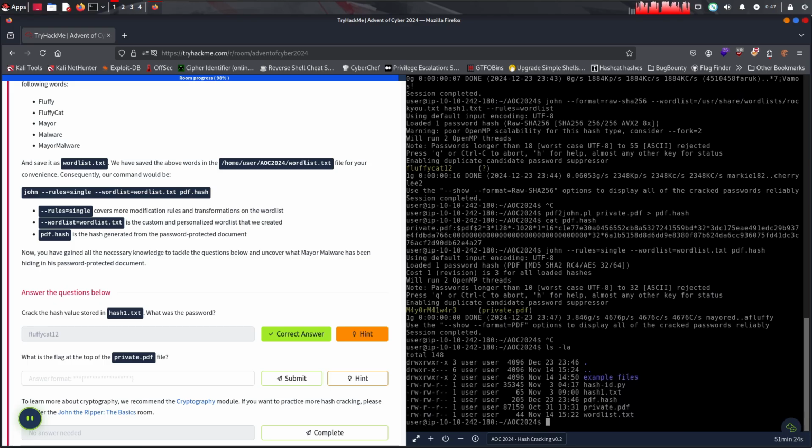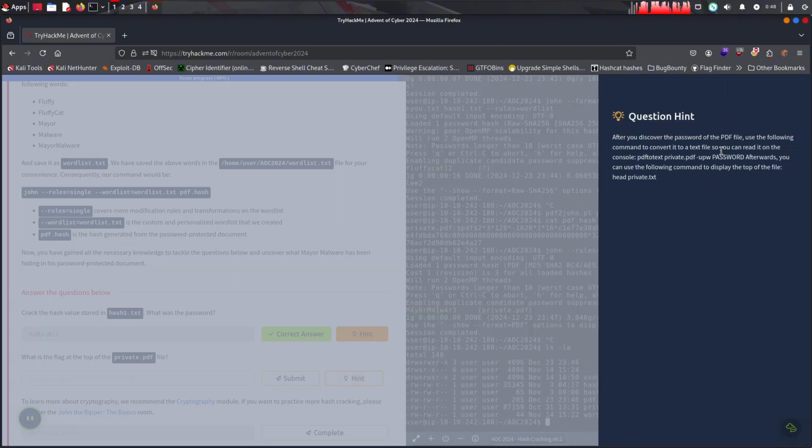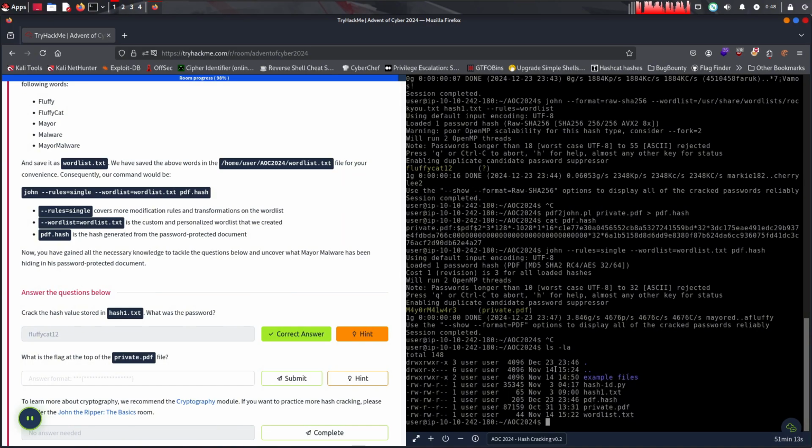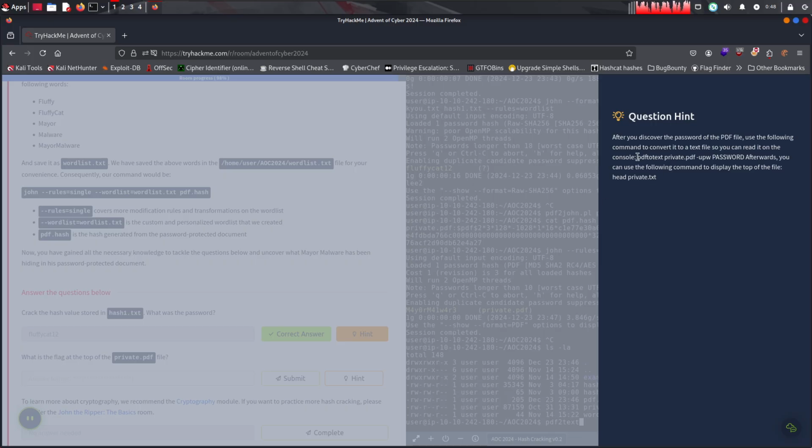Password protected documents. I have an amazing idea. I should take a hint. You can use pdftotext. Alright, so there's a utility for this, pdftotext. Right? pdftotext. Alright. Afterwards, you can use the following command to display the content.